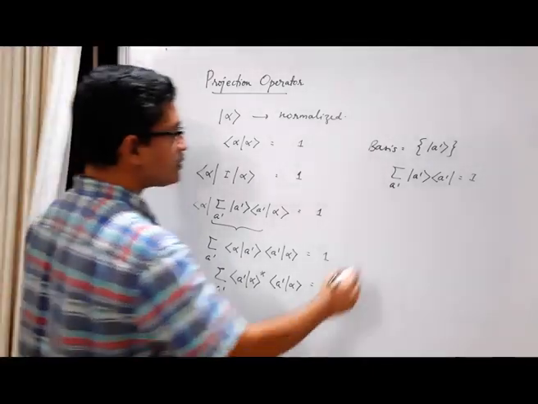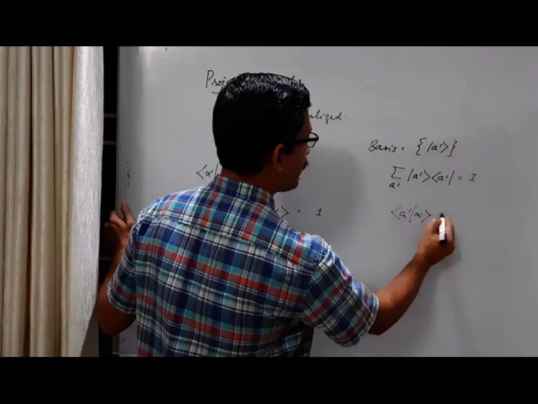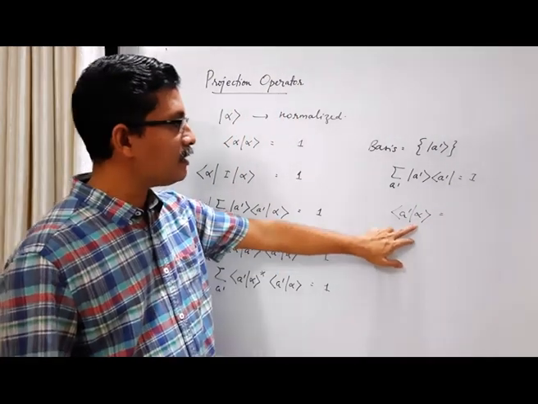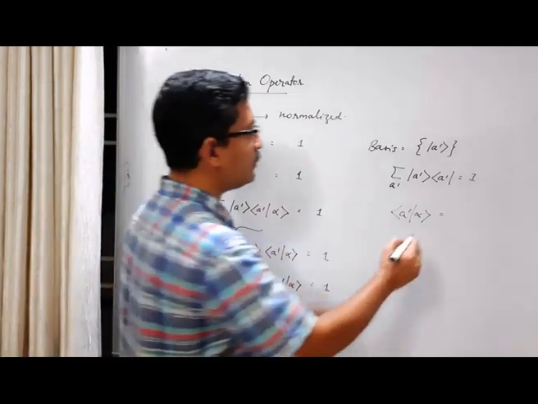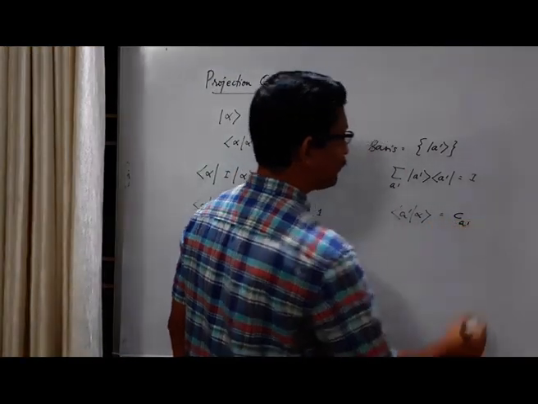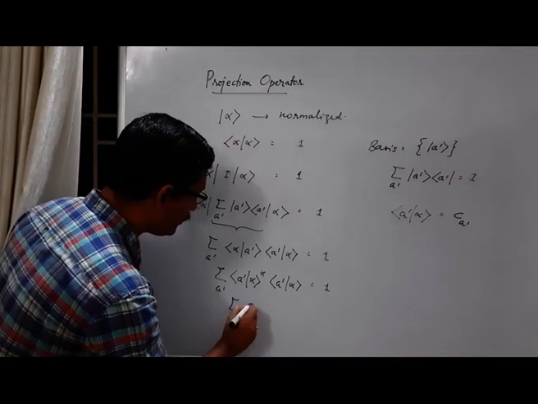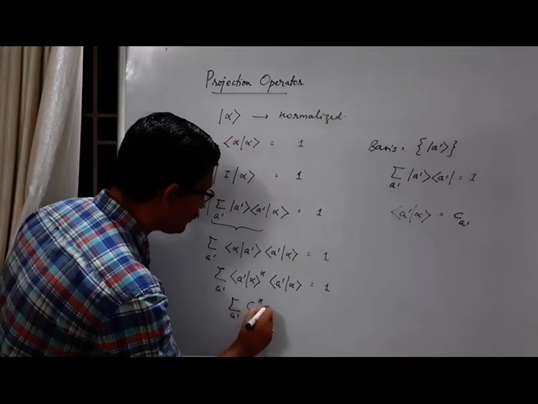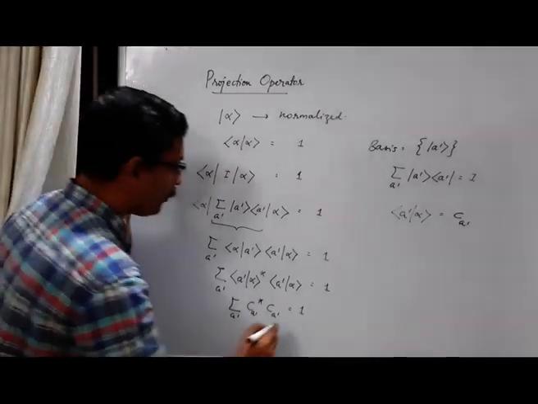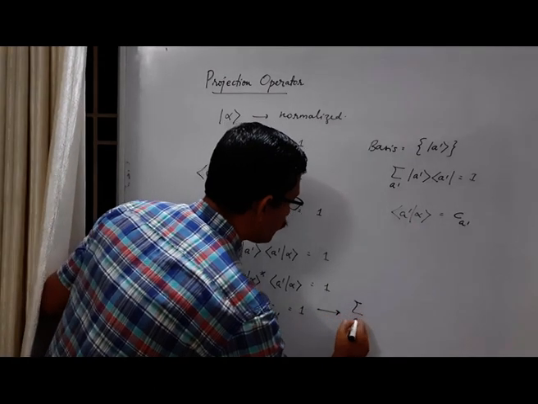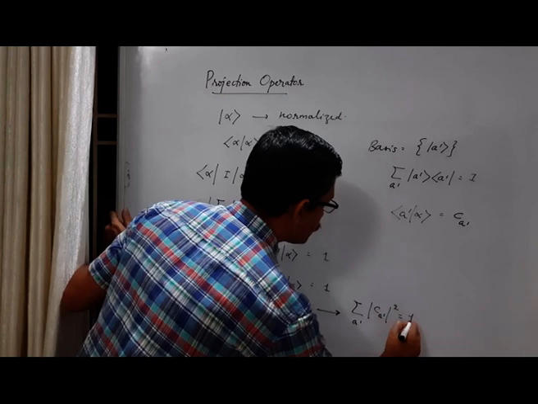Now what is this, bra vector A prime ket alpha? It is the component of ket alpha along the direction of this base vector, which we can call C A prime. So here I can write summation over A prime C A prime star C A prime is equal to 1, or summation over A prime modulus C A prime square is equal to 1.